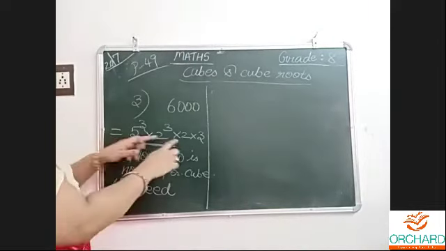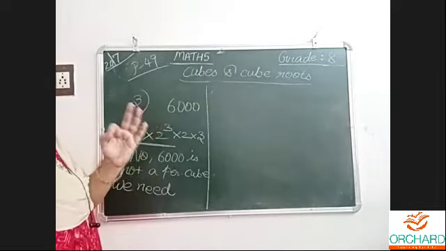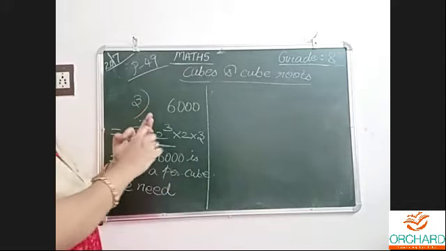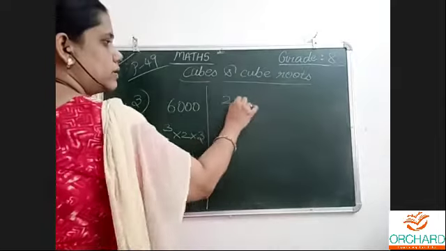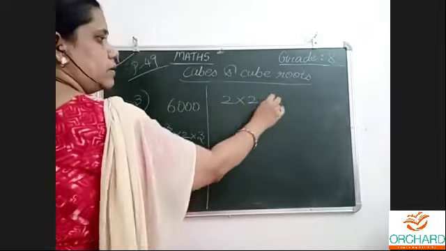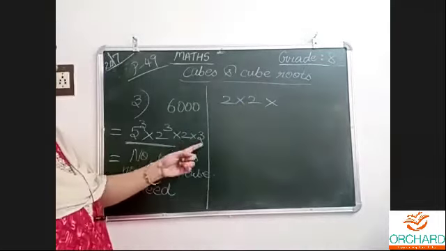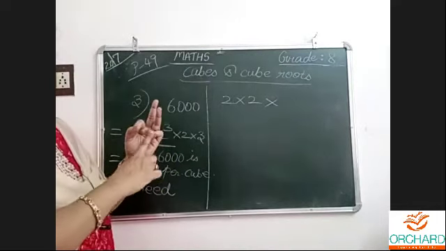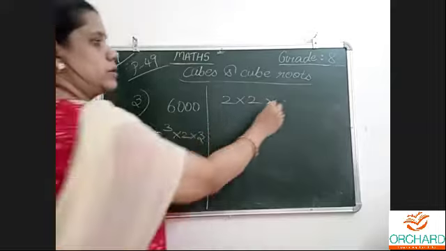We need, see, 3 2s we want. 1 2 is here, so 2 more 2s I want. I want 2 into 2, and 3 3s, 1 3 is here, 2 3s I want.